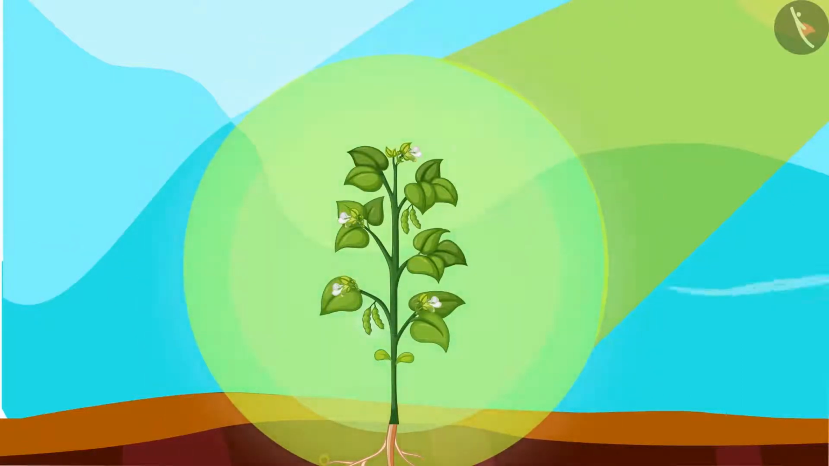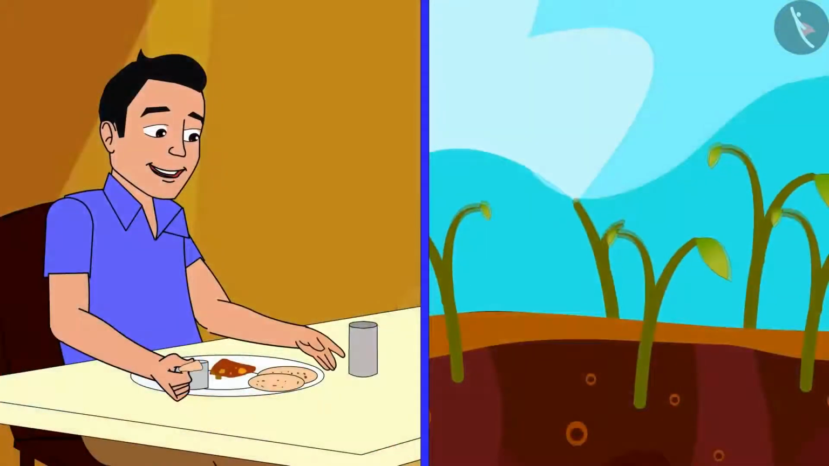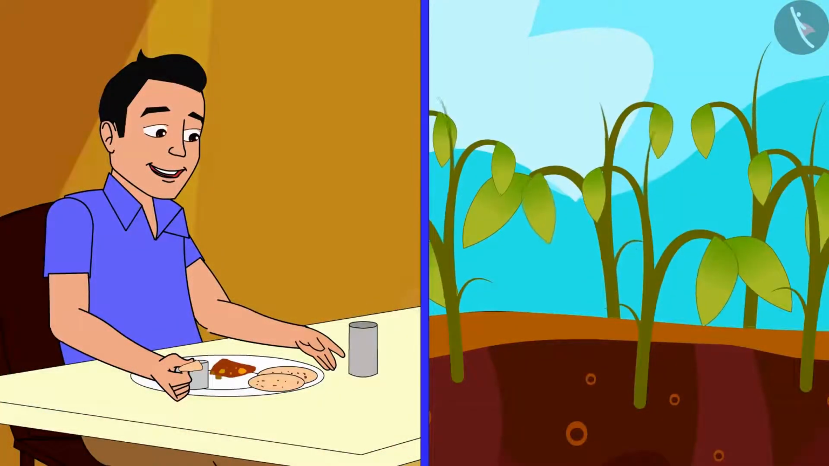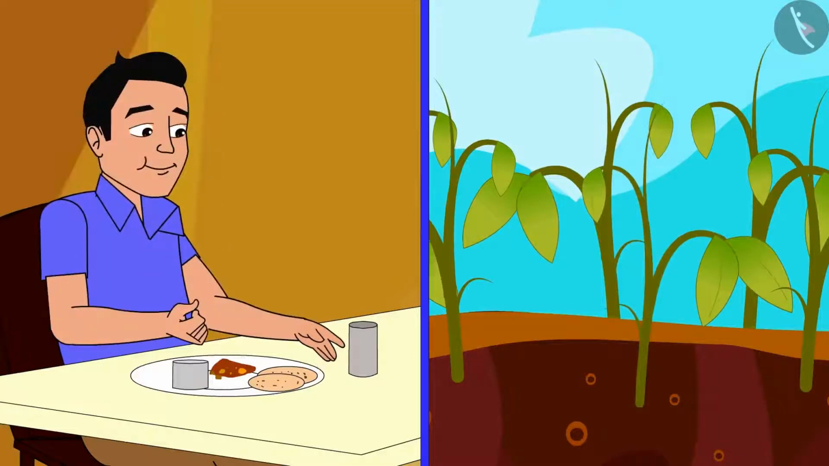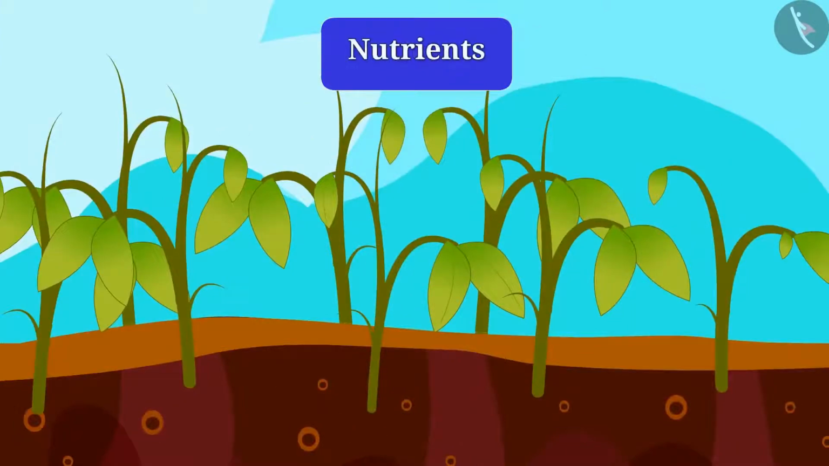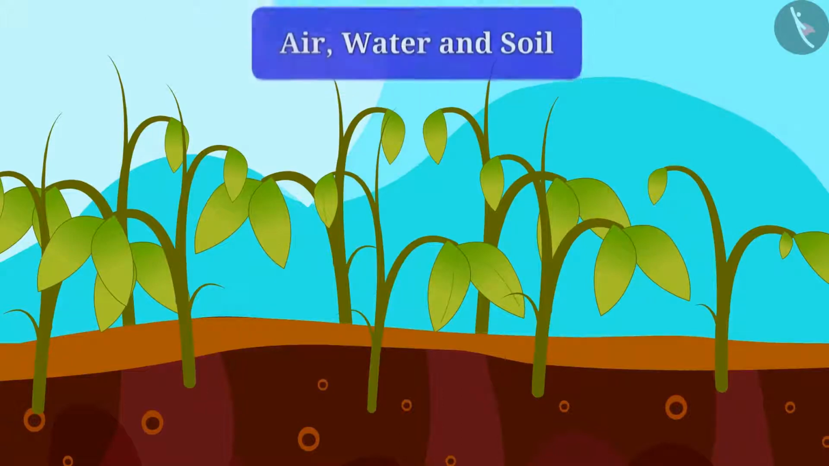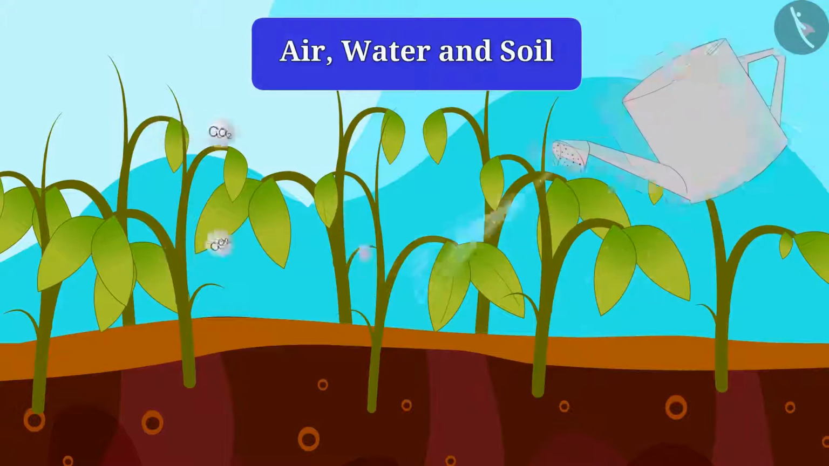So friends, you have learned how to improve the variety of crops, and now we will know how to improve crop production. We all know that we need food for our growth. Do plants also require nutrients for their growth? Just think. Yes, plants need nutrients for their growth. And do you know where they can get nutrients from? Tell me. Yes, from air, water, and soil.